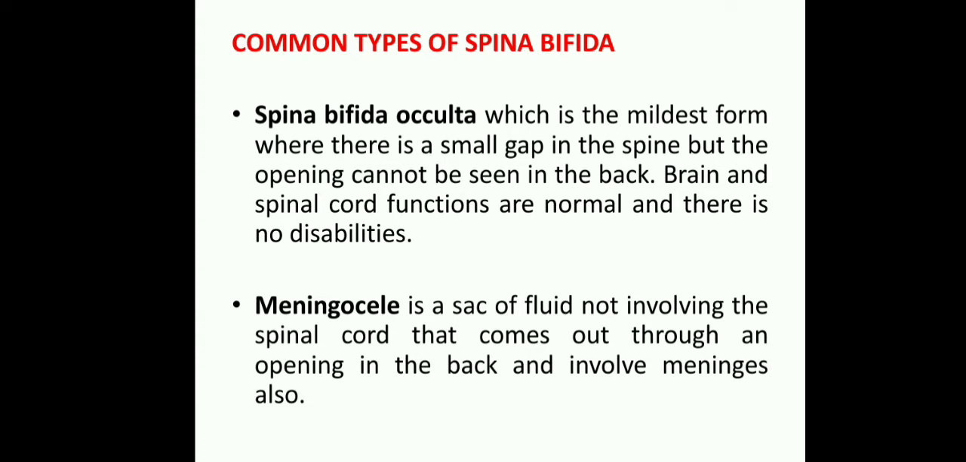In spina bifida occulta, we won't see any spinal cord or brain defects. There is no disability, no mental retardation, no lower limb hemiplegia. Everything is okay. But there may be a small defect, such as a dimple over the back of the spine. That is called spina bifida occulta.